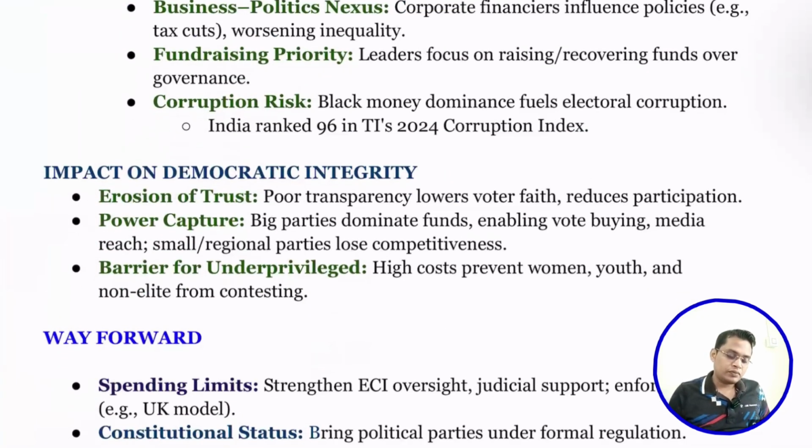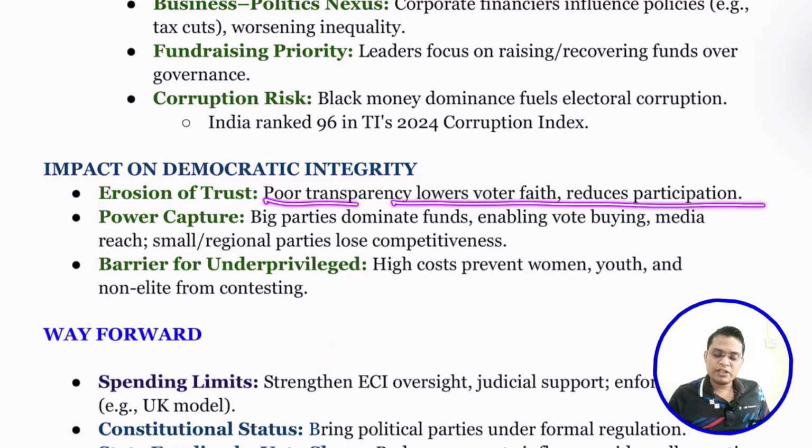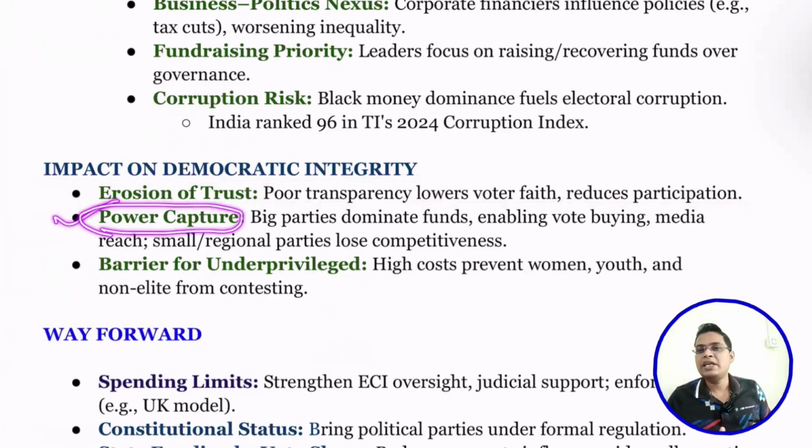Okay. So the impact on democracy. People will lose trust because they know that those who are winning, those who are elected as their candidates, are corrupt, they are criminal. Poor transparency lowers voter faith, reduces participation, and they will not participate in elections. They will believe that their participation will not make any difference. Next is power capture. Those who have money, muscle, and big influence will capture all these powers. That is what creates the problem.